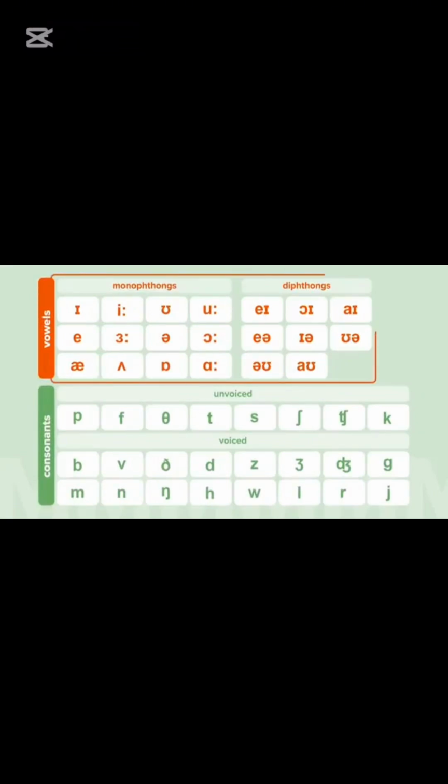The top half shows all of the English vowel sounds. On this left side, you'll find all the monophthong vowel sounds. It's a complicated name for a very simple thing. These are just the pure vowel sounds.